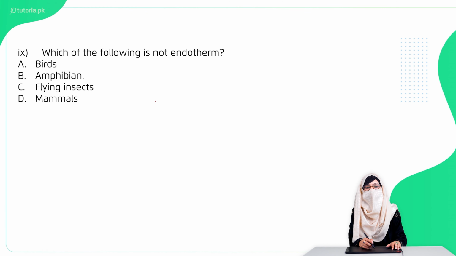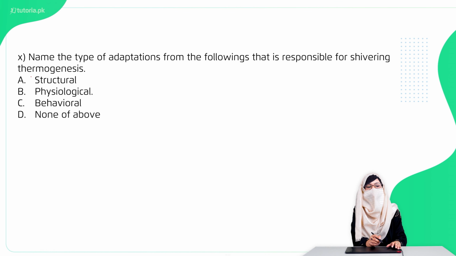Question 9 है which of the following is not the endotherm? Option A bird, option B amphibian, option C flying insect, option D mammals. The right option is option B amphibians.